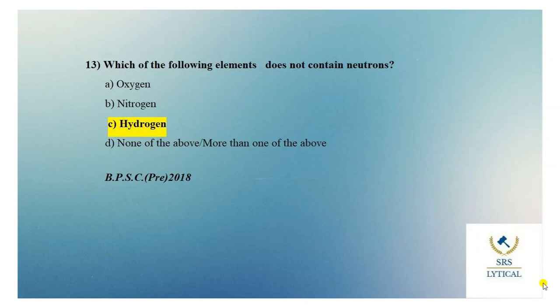Which of the following elements does not contain neutrons? Options are oxygen, nitrogen, hydrogen, none of the above or more than one of the above. The right answer of this question is option C, that is hydrogen. The atomic number of hydrogen is 1. The protium isotope of the hydrogen has no neutron, while deuterium has 1 neutron and tritium isotope has 2 neutrons.